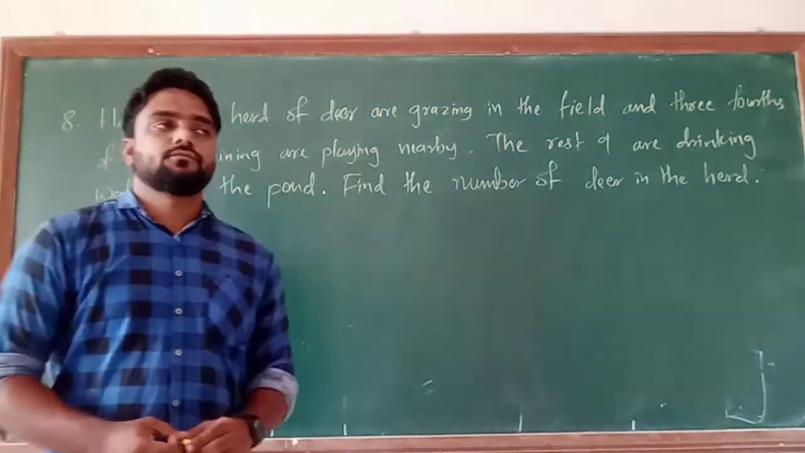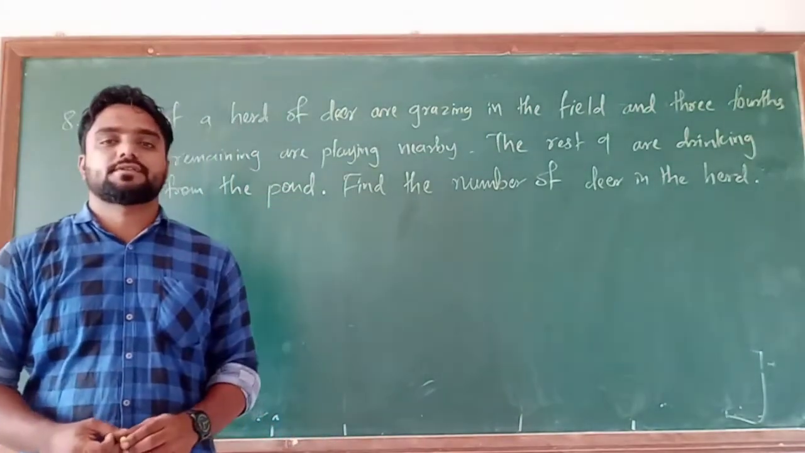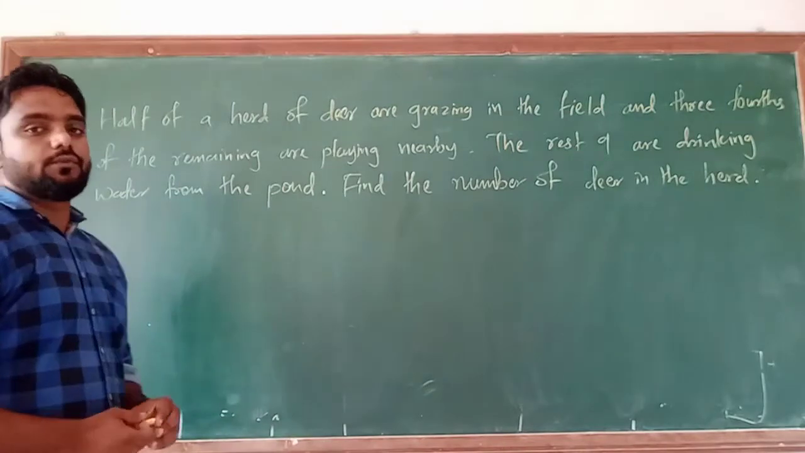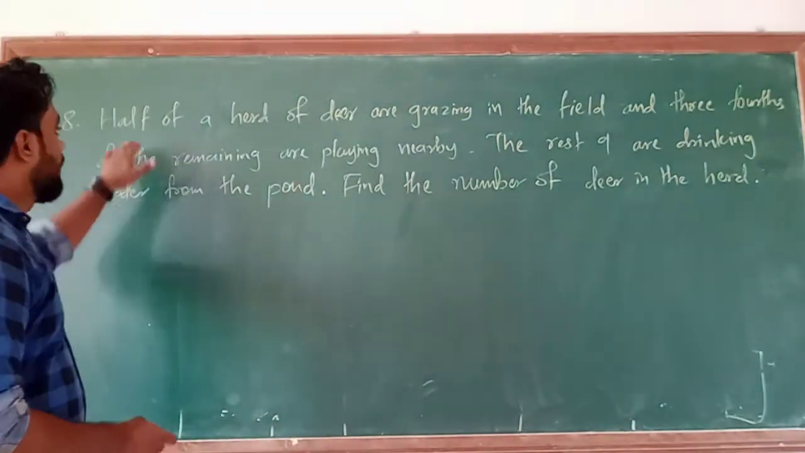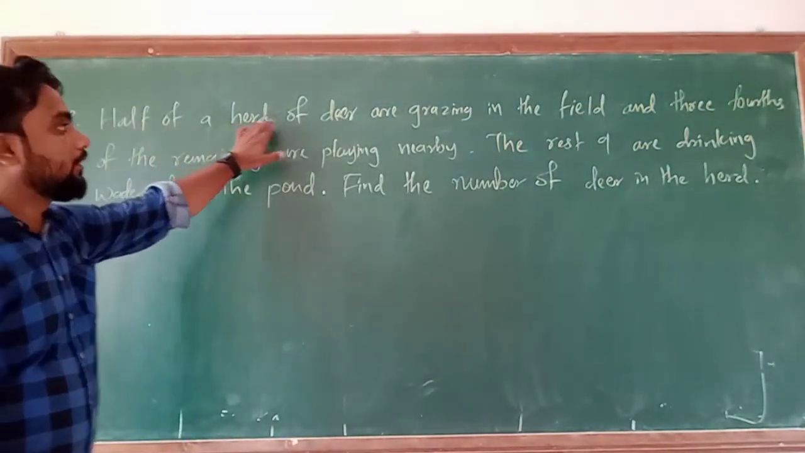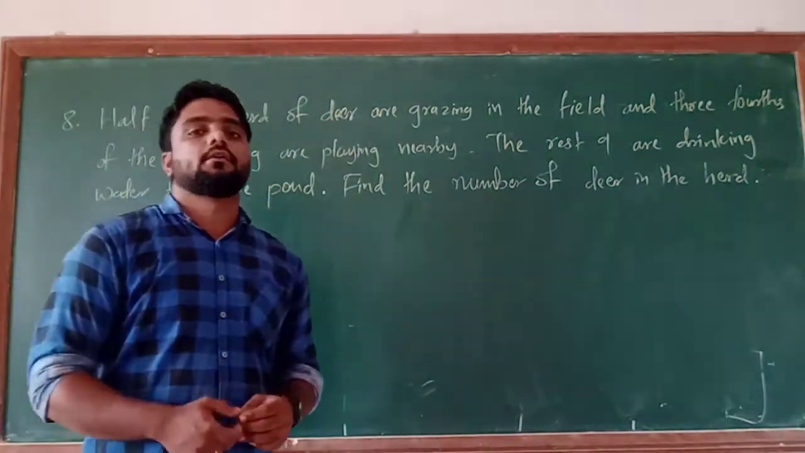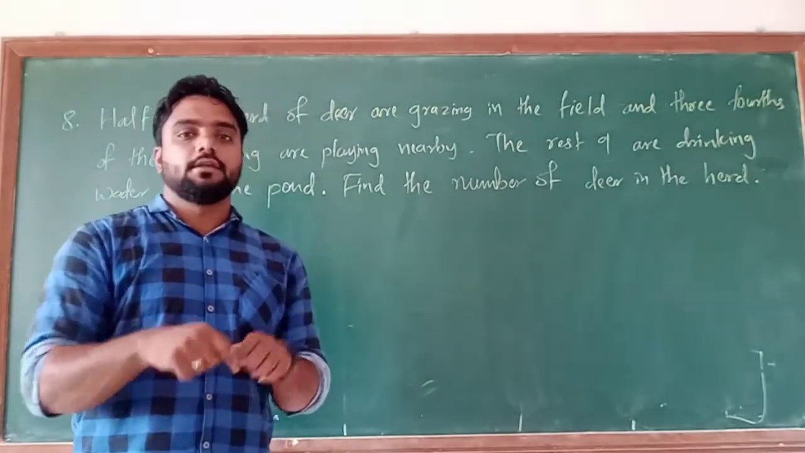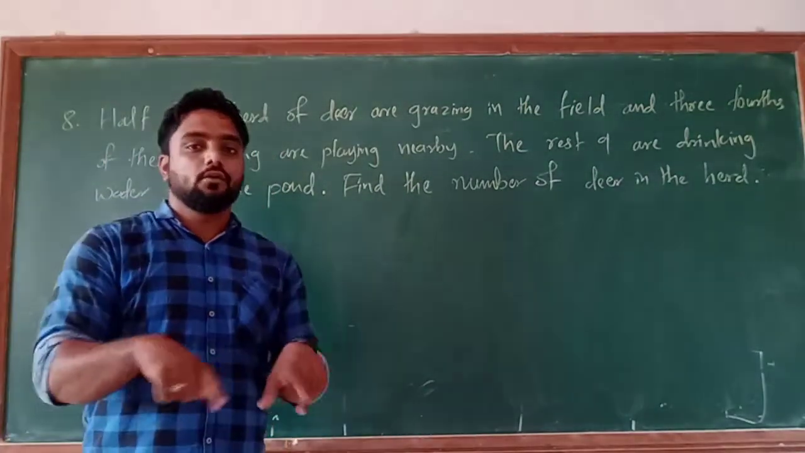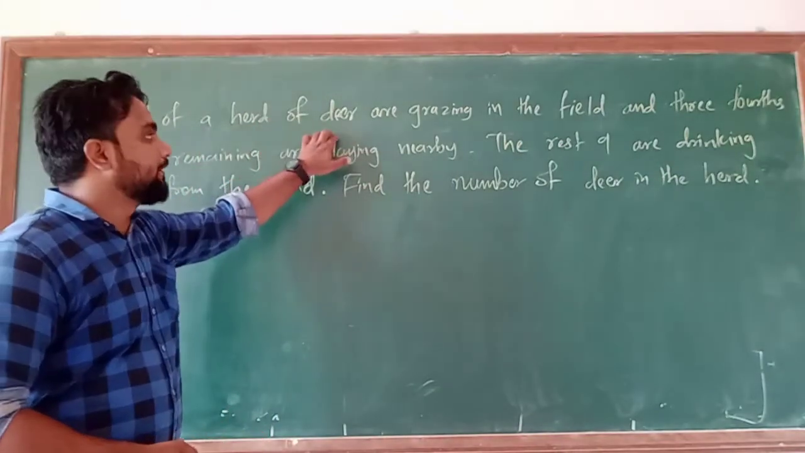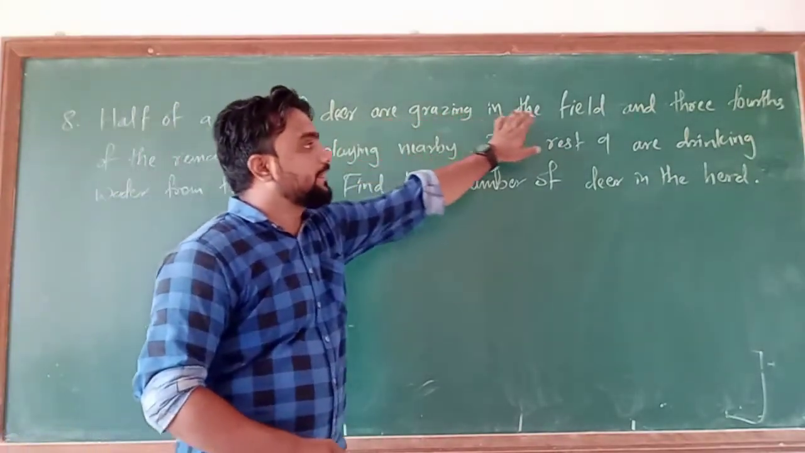Now today we'll proceed to the next question of exercise 2.4, that is the 8th question. In the 8th question, it is given that half of a herd of deer, that means a group of deer. Deer means all of you know about the deer. There is hiran, जिसको हम बोलते हैं. So that group of the deer. Okay. So half of a group of deer are grazing in the field.